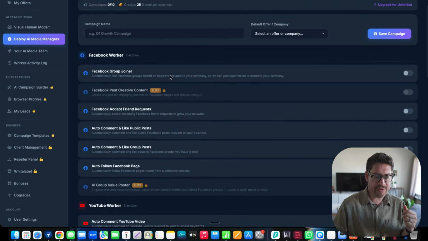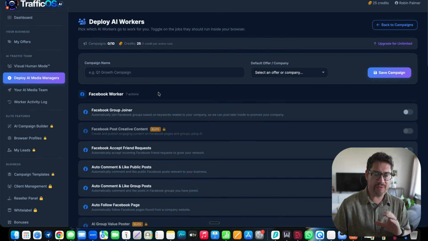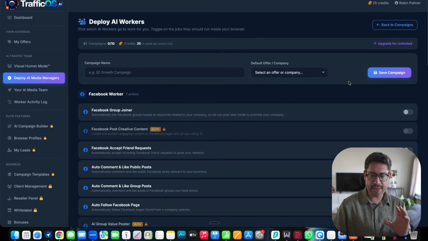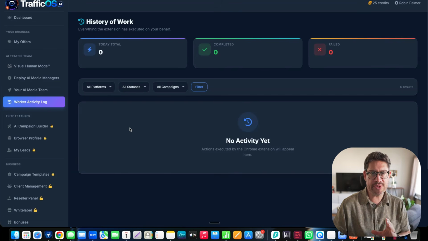So you can configure each one of these, and you can find more details inside the training that they have here. So you don't have to worry about that. You're going to be able to see that. Then we have your AI media team. So this is basically about deploying new workers, and you want to add that here. But this is going to be related to this section here, right? These two. And then we have the worker activity log. Here you're going to be able to see what's happening inside your TrafficOS ecosystem and so on.